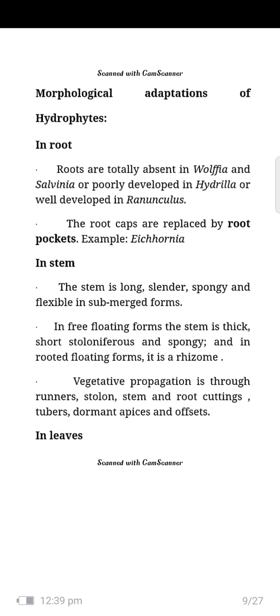Example: Eichhornia. In stems, the stem is long, slender, spongy, and flexible in submerged forms. In free-floating forms, the stem is thick, short, and spongy, and in the rooted floating forms, it is a rhizome. Vegetative propagation is through runners, stolons, stem and root cuttings, tubers, rhizomes, and offsets.